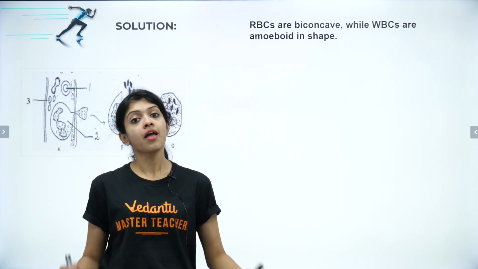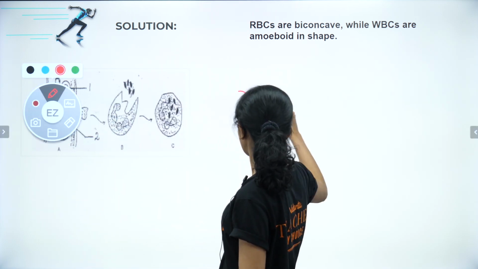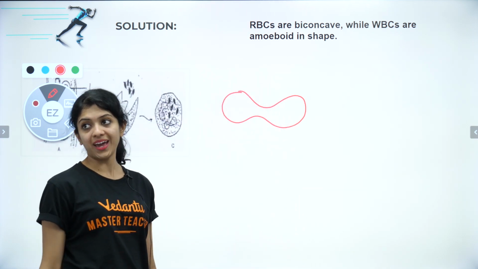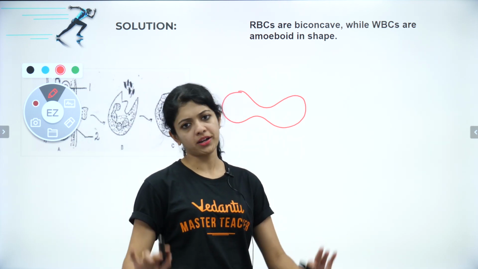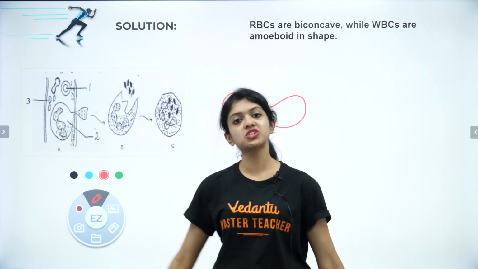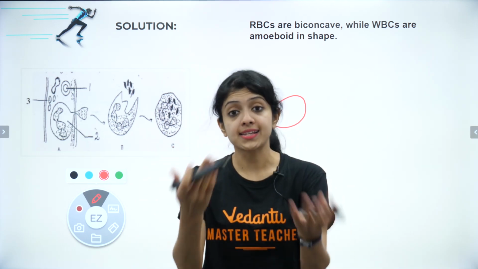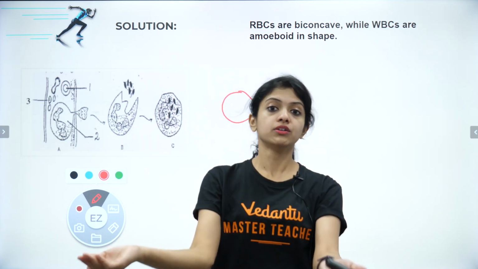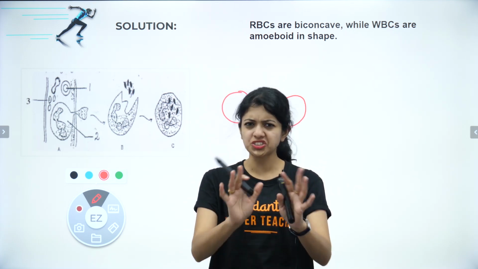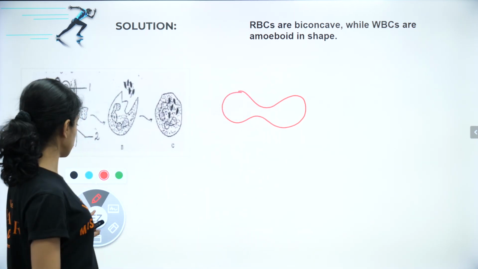RBCs are biconcave in shape. What do I mean by biconcave? Biconcave means something like this. RBCs are biconcave in shape, whereas WBCs are amoeboid in shape, no specific shape. That is because they have to phagocytose, help in fighting infections, and engulf the bacteria or other foreign bodies. That is why we describe them as amoeboid in shape. Basically, shapeless structures are described as amoeboid. So that's a structural difference between the two.